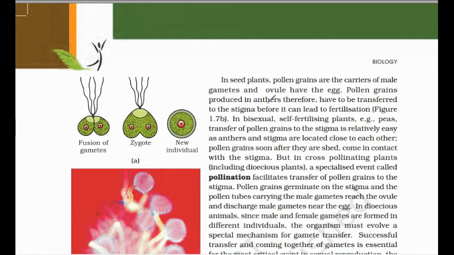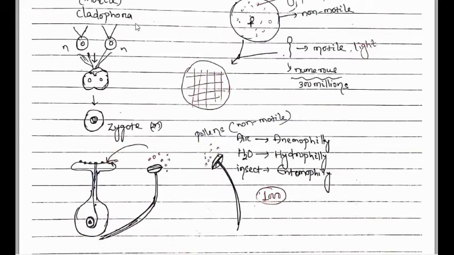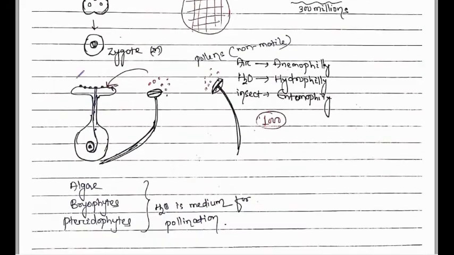You know that in the case of a bisexual flower, it leads to self-pollination and self-fertilization. Pollination means the transfer of the pollen grain from the anther to the stigma.